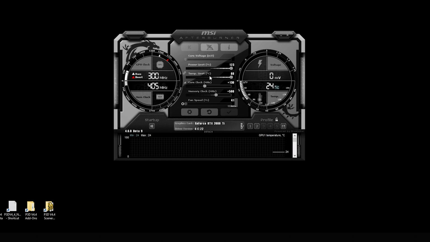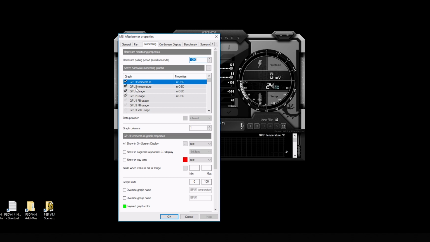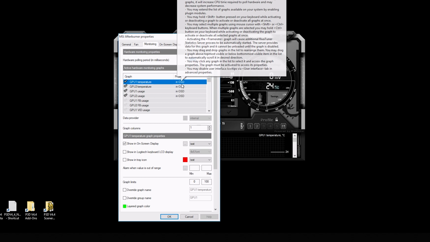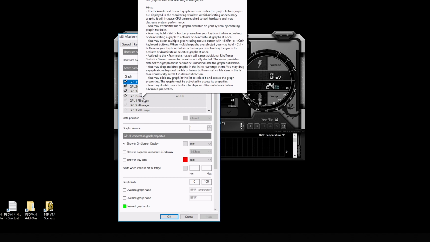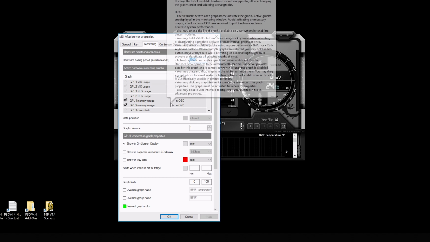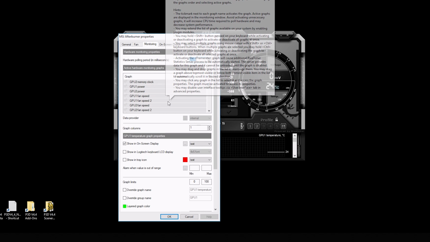And some of that information is going to be GPU memory usage. If you go in here, to monitoring, you can see I have the OSD, which means on-screen display. So we've got GPU temperature, usage, and memory usage of each GPU. In this particular test, I'm actually only running one GPU.